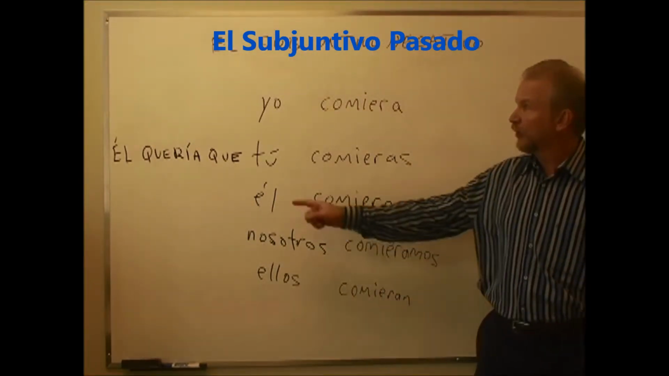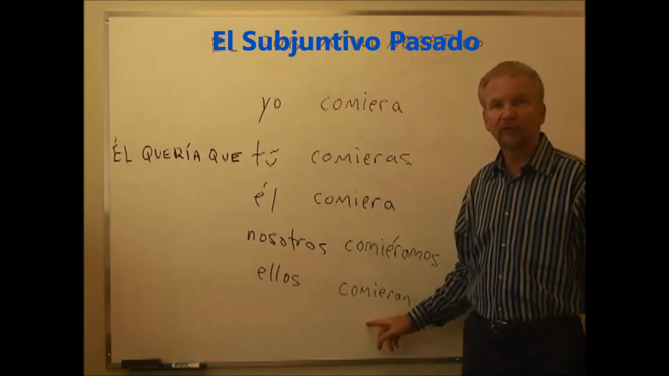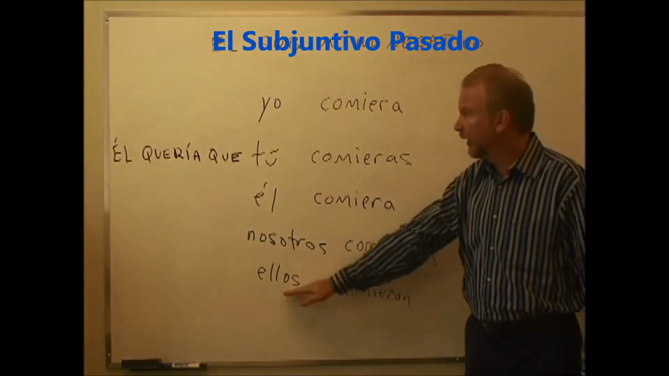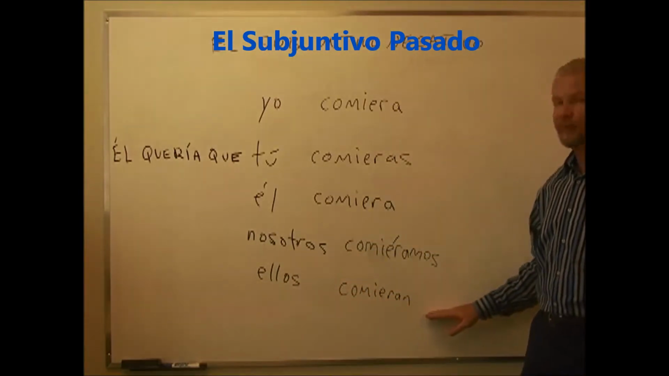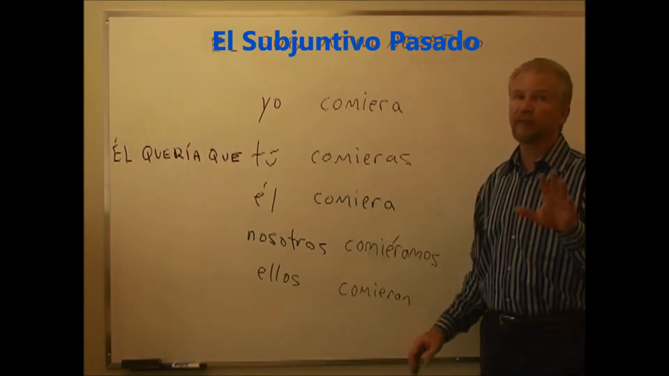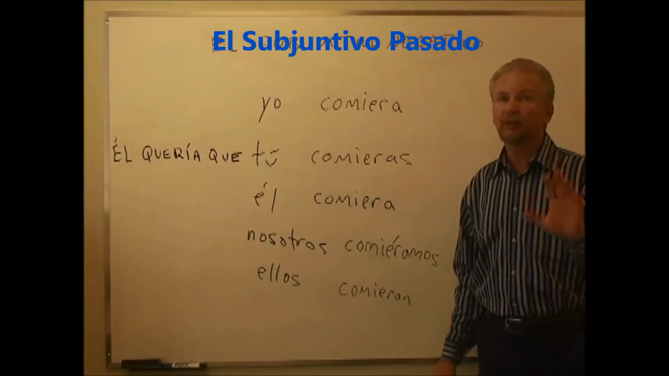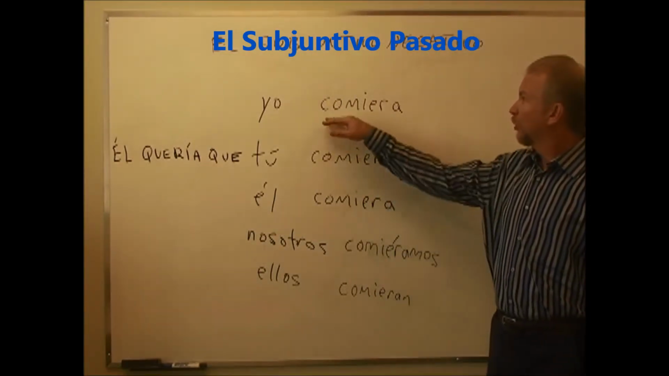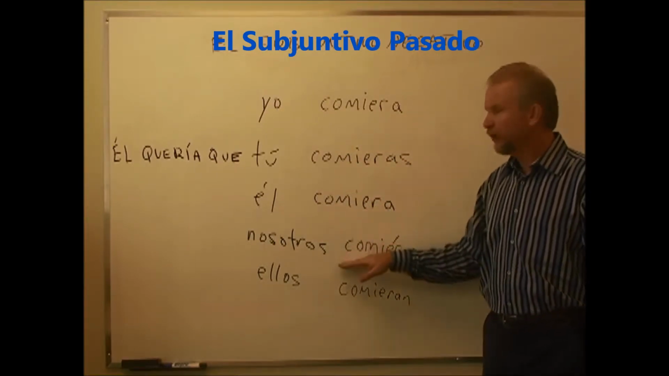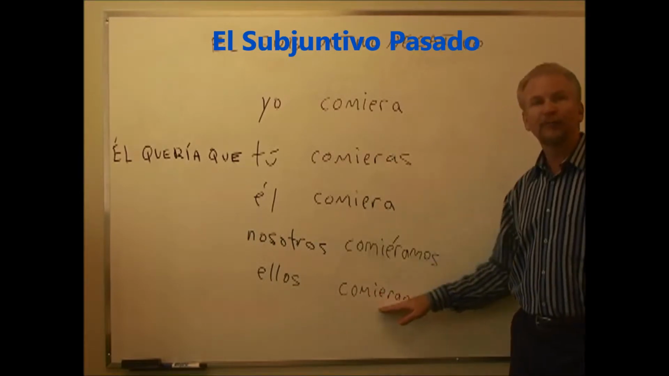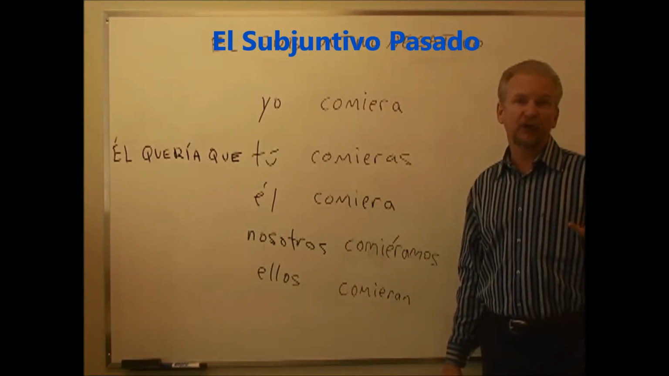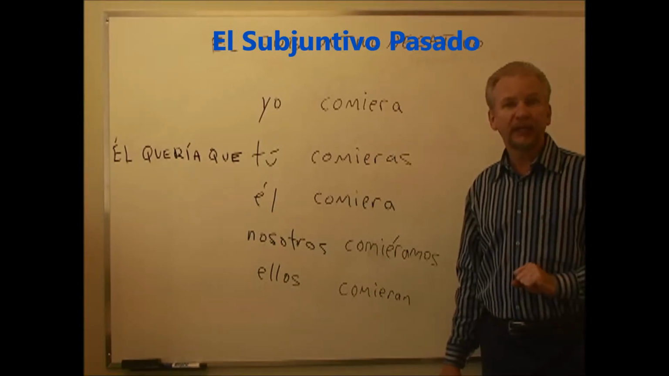When we have one of these clauses with que, the second verb, when the sentence is in the past, will be in the past subjunctive. Él quería que ellos comieran. Notice the spelling is a little bit similar to some of the other tenses we've looked at. Please don't mix them up. Comiera, comieras, comiera, comiéramos, comieran. We will notice the IR verbs are conjugated the same as the ER verbs.